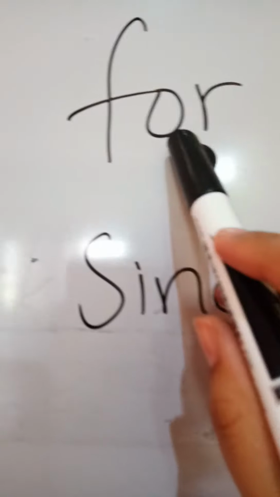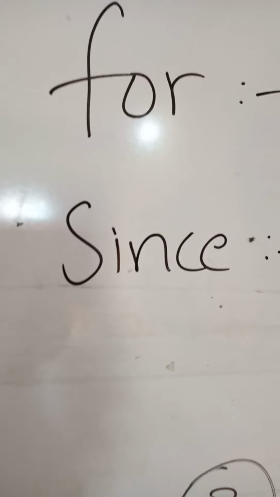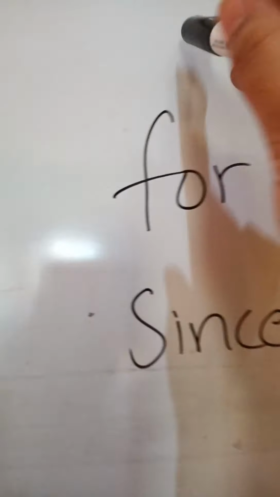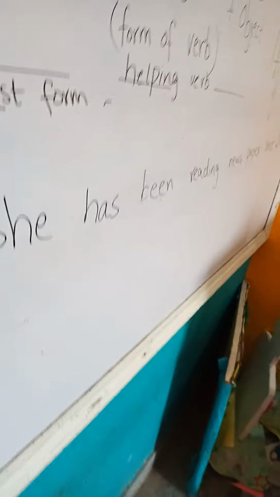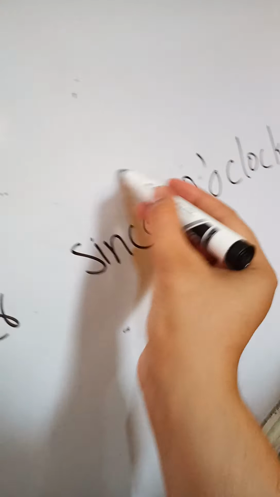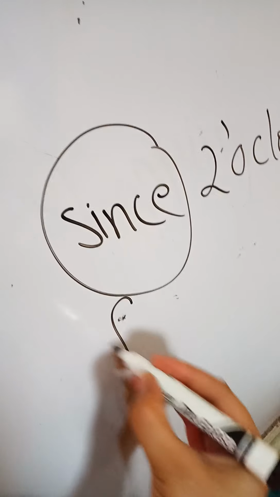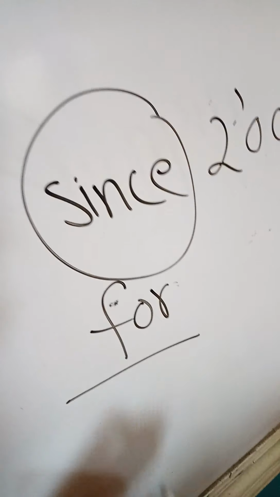And if an unfixed time, a long time, has been given, then we will use for. For example, she has been reading newspaper since 2 o'clock. If I say she has been reading newspaper for a long time, the place of since will be changed with for, because the time period is unfixed now.